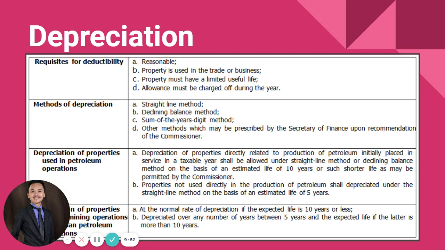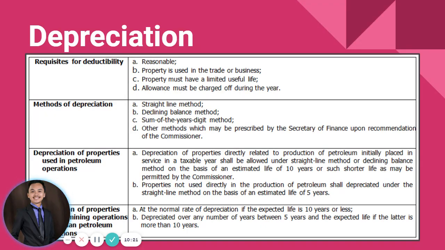Okay? We also have depreciation for properties used in petroleum operations. So depreciation of properties directly related to the production of petroleum initially placed in service in a taxable year shall be allowed under straight line method or declining balance method on the basis of an estimated useful life of 10 years or shorter life as may be permitted by the Commissioner.